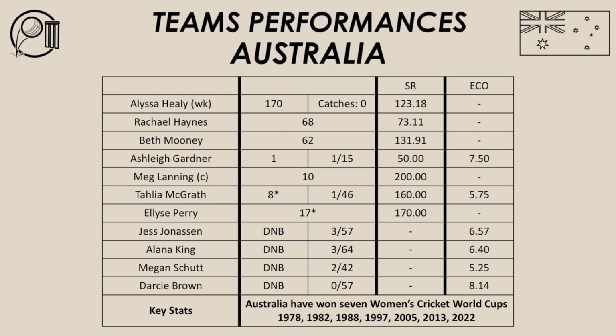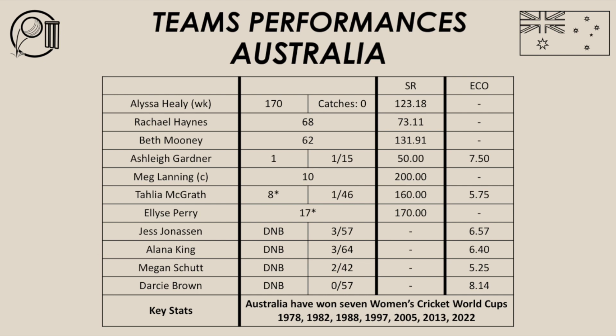They rotated the strike well, did the basics right with the bat, and they were able to score runs and really cash in on some poor bowling from England. England didn't quite get it right with the ball. Australia were able to capitalise and cash in on the poor bowling from England, which allowed them to be aggressive and play with that positive intent and look to score runs on what was a pretty good surface at the Hagley Oval for this Women's Cricket World Cup final.